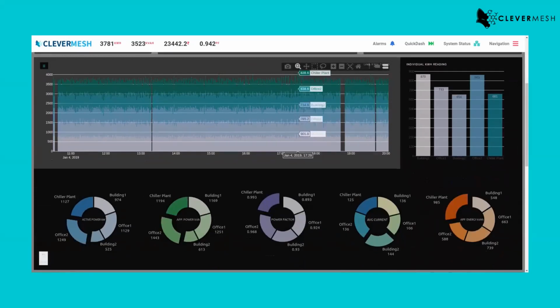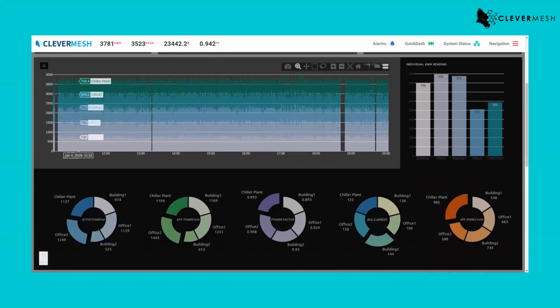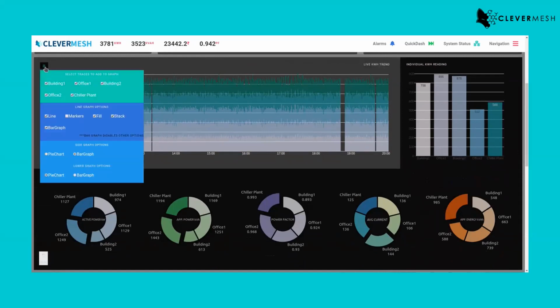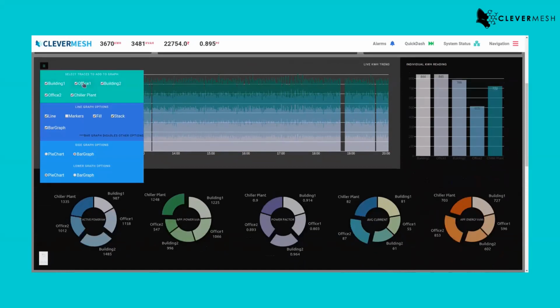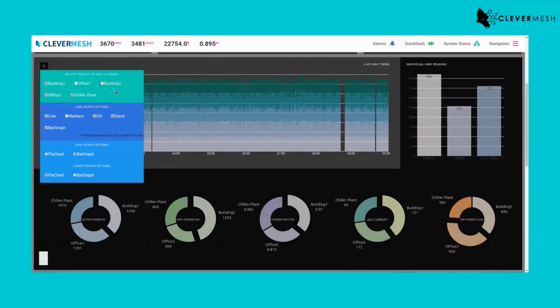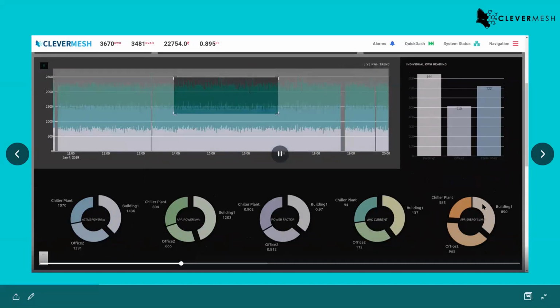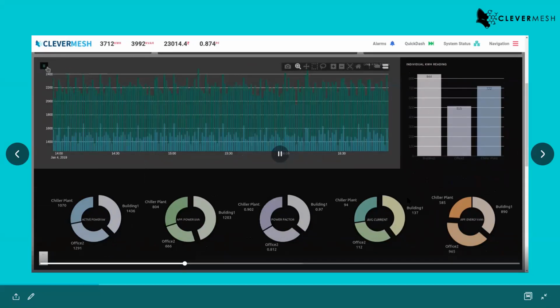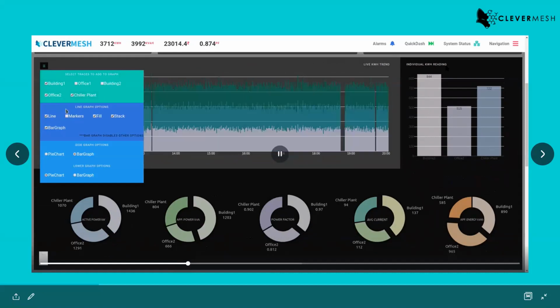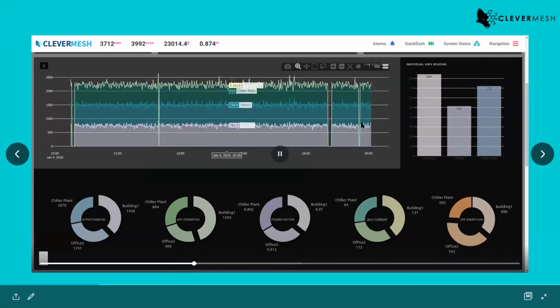We are collecting all that data, processing it in real time, and showing all the results on this dashboard. It is a highly customizable dashboard. You can see lots of parameters here, like a chiller plant. You can see kWh reading, and you can see the historical data and all those things.